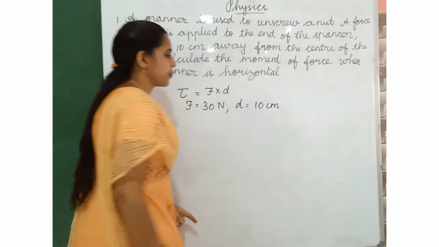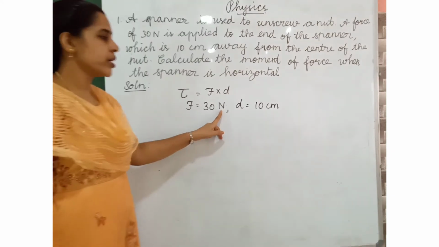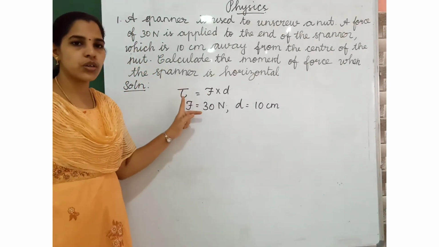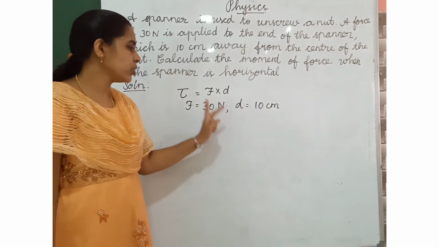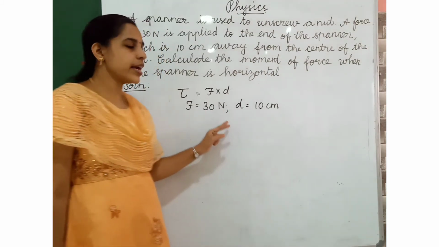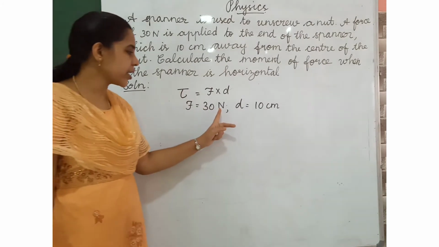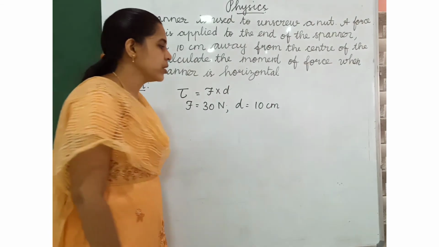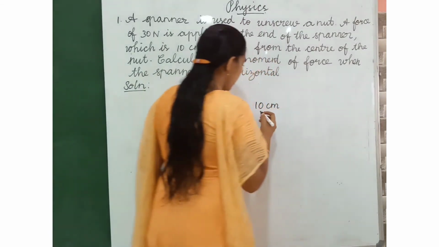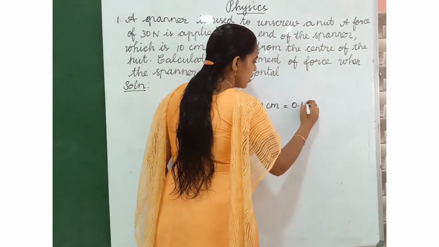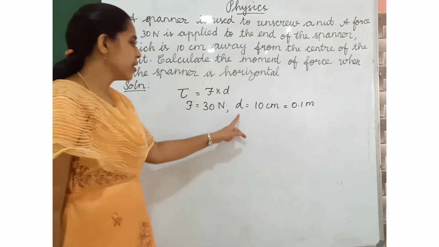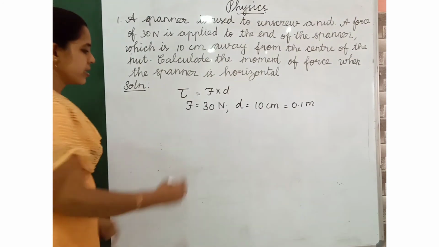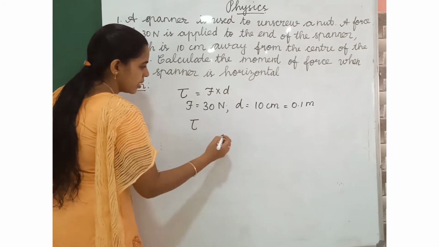What is the SI unit of torque? Newton meter. So we have to change the answer into Newton meter. Here we have Newton and centimeter, so we have to change centimeter into meter. 10 centimeter is 0.1 meter. Now we substitute the numbers.